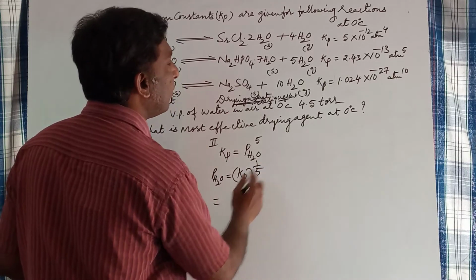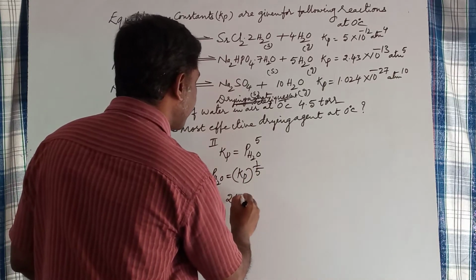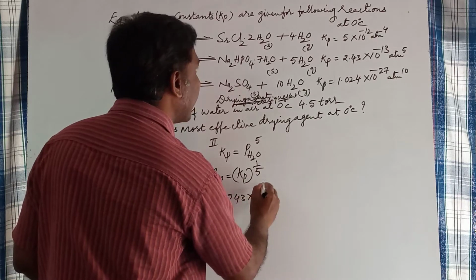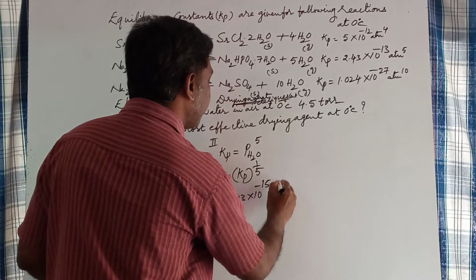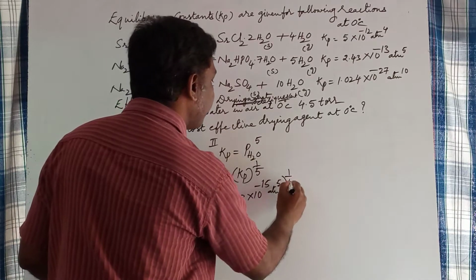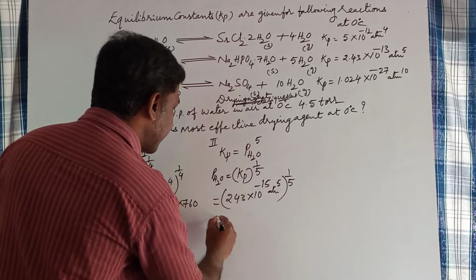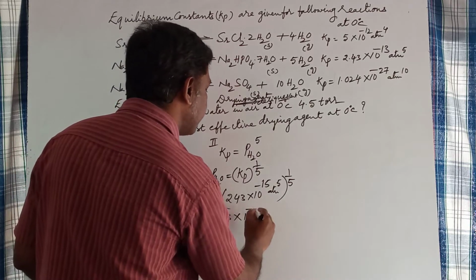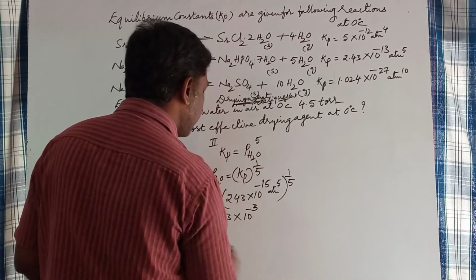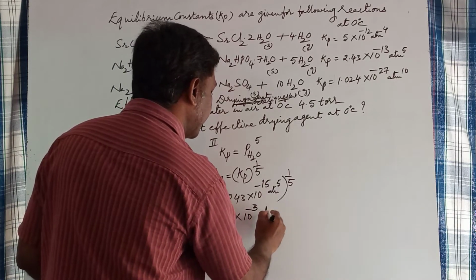And the Kp value can be written as 243 into 10 to the power minus 15 atm to the power 5, whole to the power 1 by 5. So this is calculated as 3 into 10 to the power minus 3 atm.